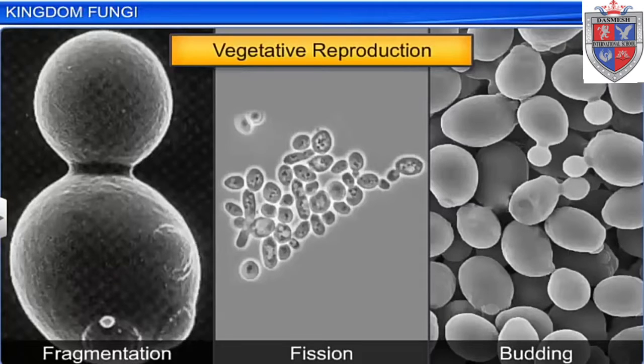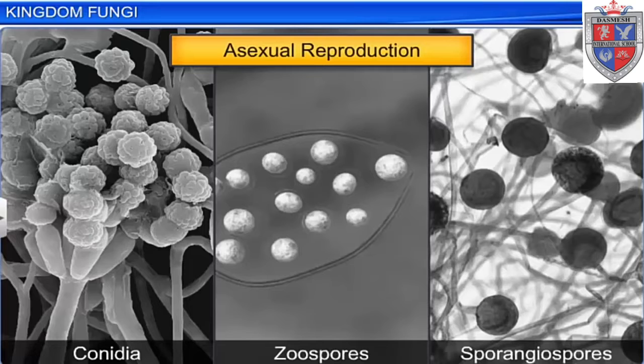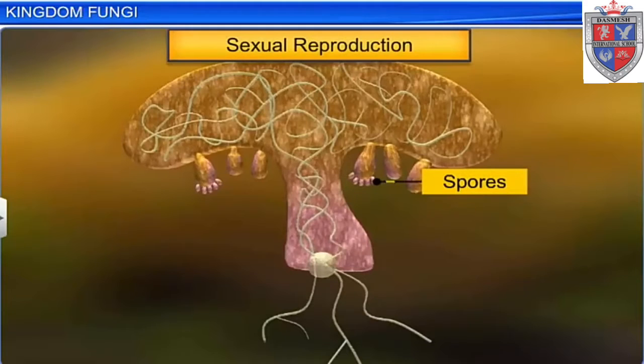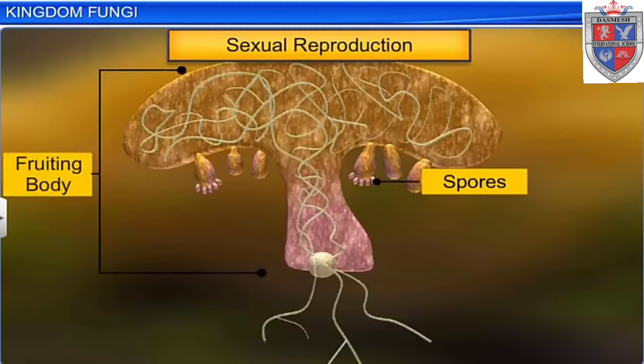Fungi reproduce vegetatively through fragmentation, fission, and budding. The fungi can also reproduce asexually by means like conidia, zoospores, and sporangiospores. They also reproduce sexually by oospores, ascospores, and basidiospores. The various spores are produced in distinct structures called fruiting bodies.